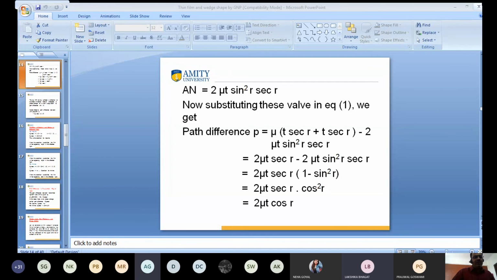Sir, from now on, will you take the classes or will Rohit sir continue? Now I will continue the whole classes. I will take responsibility for engineering physics. If anyone has any kind of problem, you ask me. Any problem? No, sir. Please upload this PPT, sir.